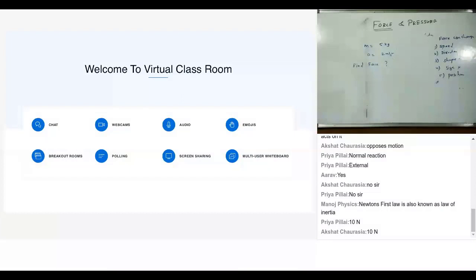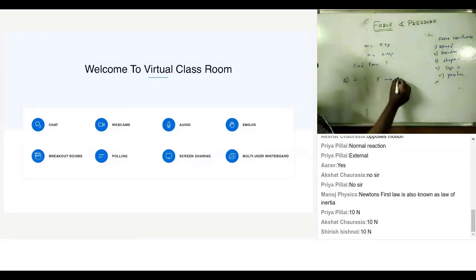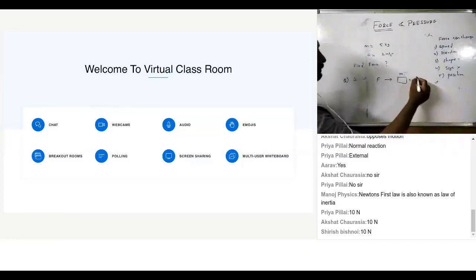Okay. Now, let's make this question slightly more challenging. A force when applied on a mass m1 produces an acceleration of 4 meter per second square.